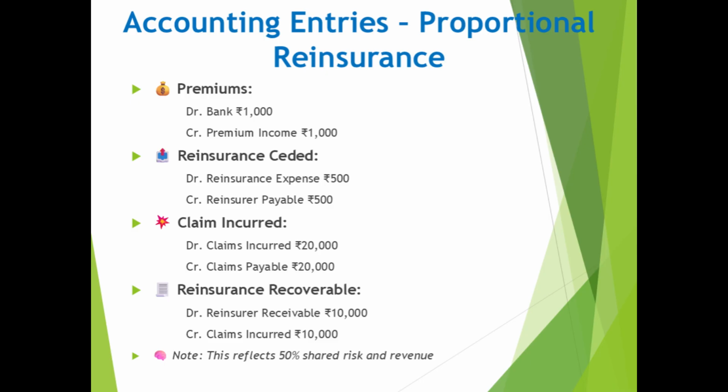If a claim of 20,000 Indian rupees occurs, the insurer records the full claim as an expense. Then, they recognize the reinsurer's share as a receivable under reinsurance recoverable. This accounting ensures correct matching of premiums, claims, and reinsurance effects.